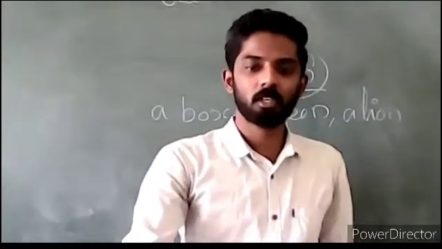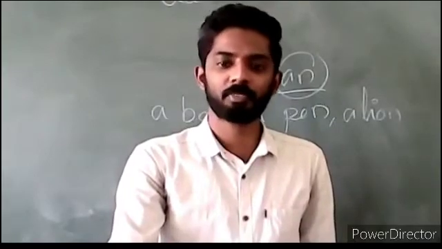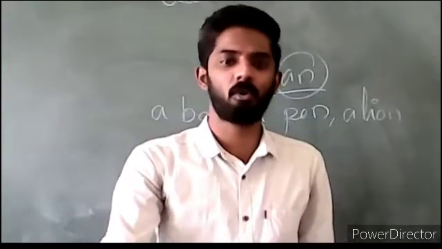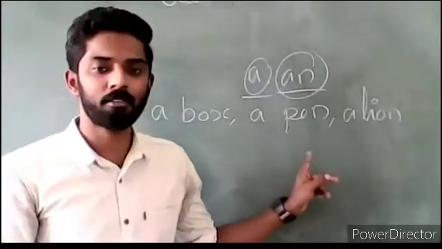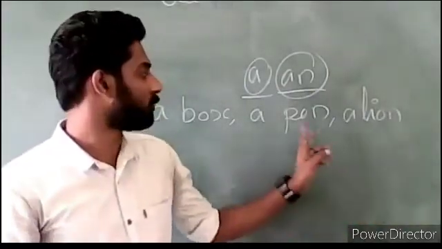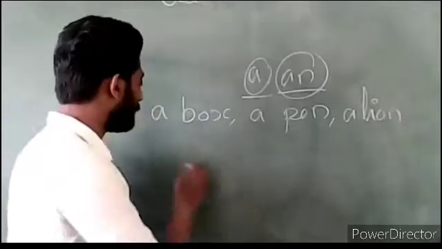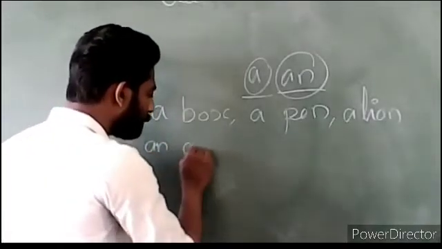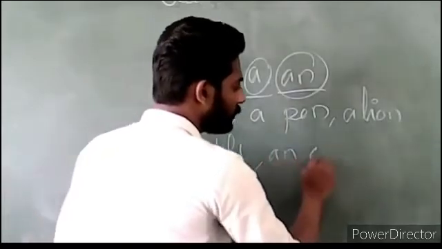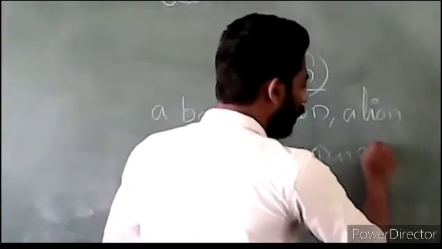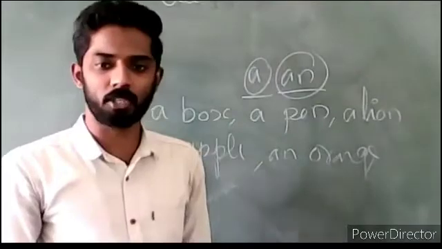Okay, so we'll see what all those things are. For example, as I said, a box, a pen, a lion, and then an apple, an orange, so all those things.